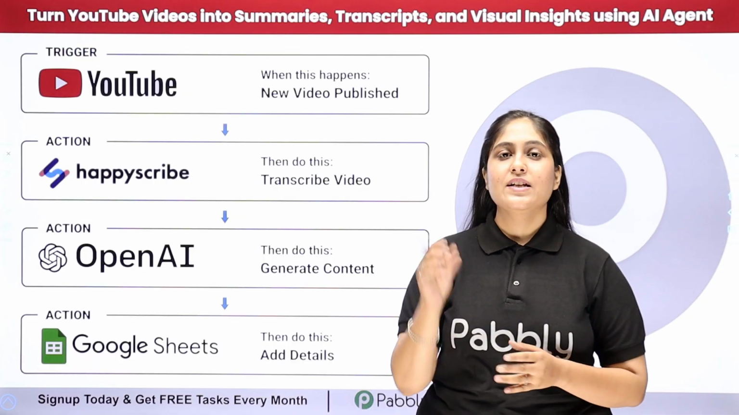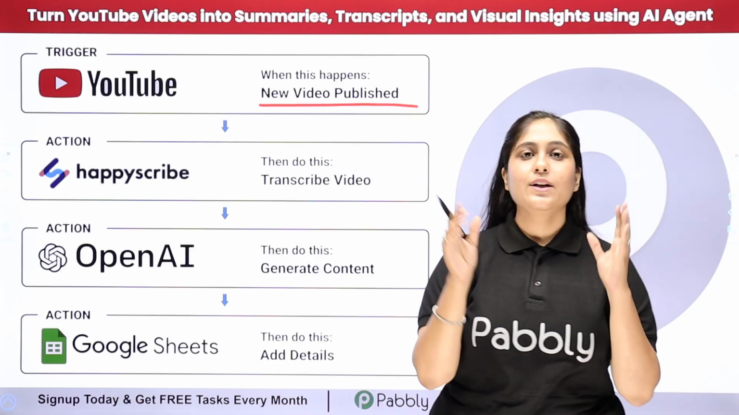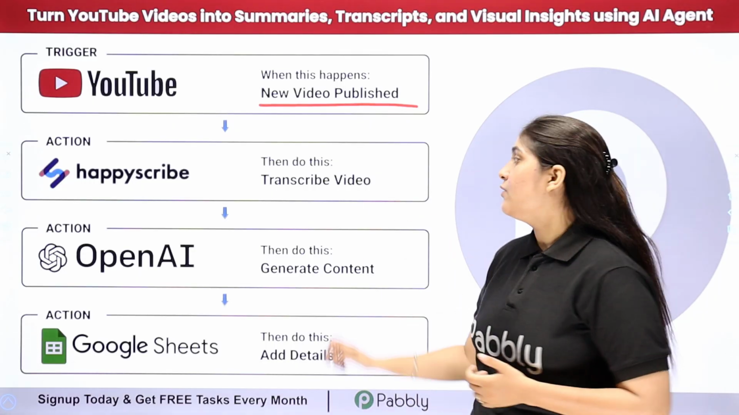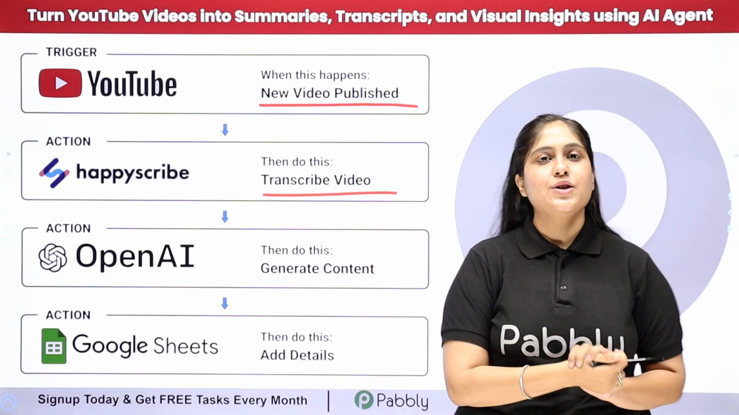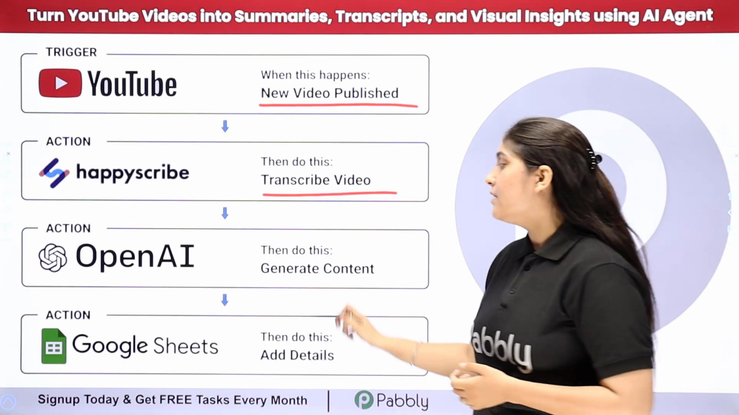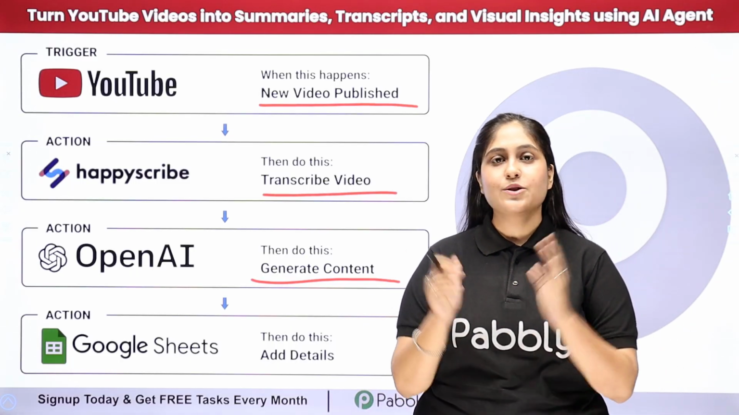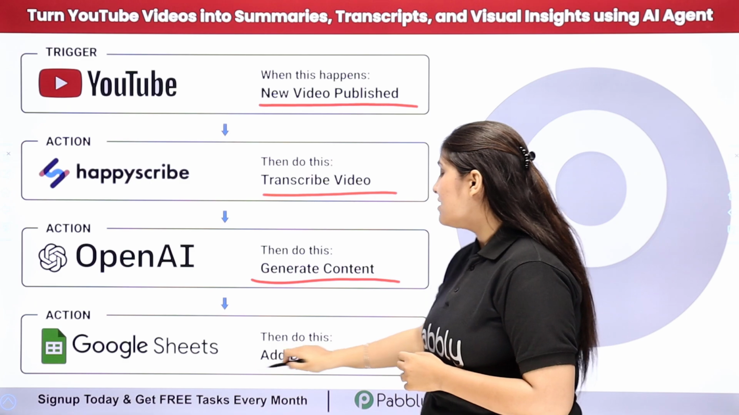So here my objective is that whenever I'm going to upload a new video on my YouTube channel, then automatically using Happy Scribe, it should generate the transcription of the video. And after generating the transcription, automatically OpenAI should generate the summary and the visual insights for the same. And after that, automatically all the details should be added over here in my Google Sheets as a new row.